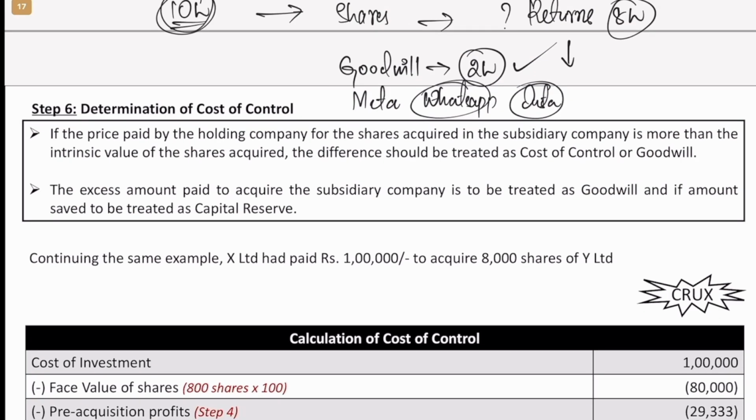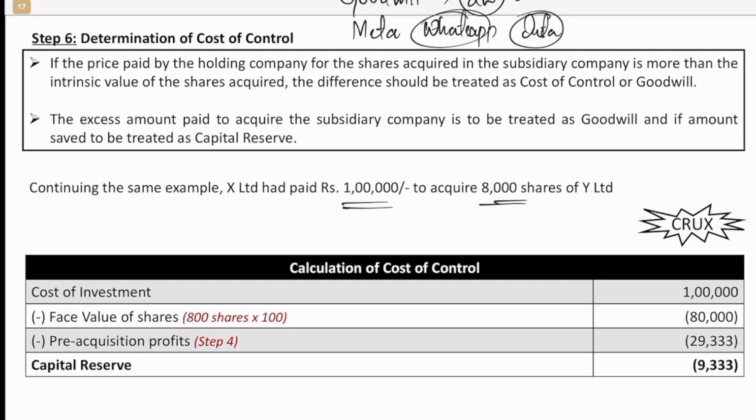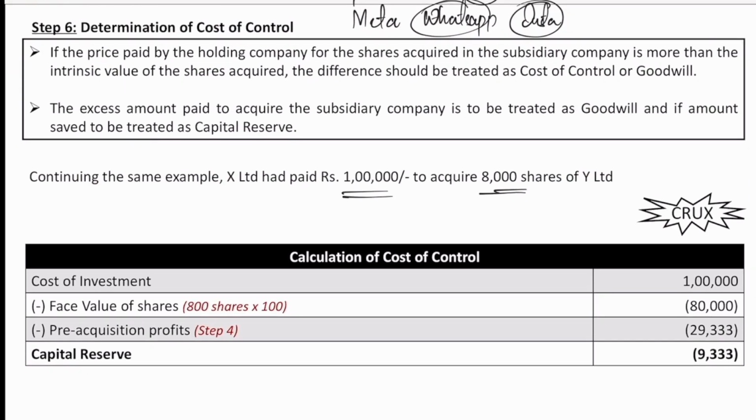So for example, let's read this. X paid 1 lakh to acquire 8,000 shares. Now here we have to be careful. So let's see what all we have to consider. So now cost of the investment is already given. We have paid 1 lakh to acquire 8,000. I will consider that as it is. Now then we'll have to deduct the benefits or whatever we are getting in return.